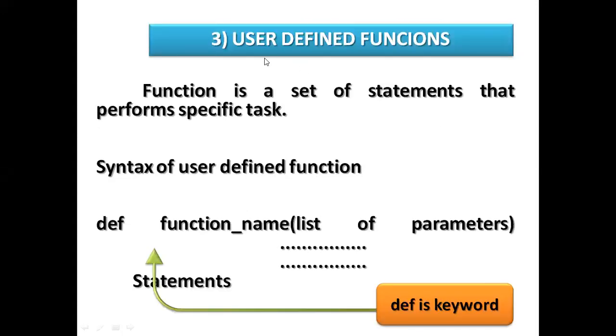Now we'll discuss the user defined function. A function is a set of statements that performs a specific task. For user defined functions, I gave an example previously. Here, def keyword, function name, and then the parameter variables, which are enclosed in normal brackets and separated with commas. That is called the parameter list. Here you can use a for statement, print statement, any variable declaration, and def is a keyword.